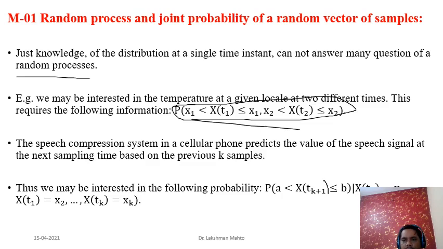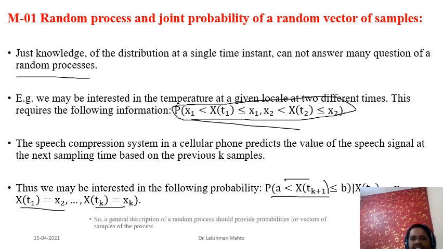It would definitely be conditioned by history: what the speech signal was at time t1, at time t2, up to the just previous time tk. So this is totally conditioned by the history at previous times, t1 to tk. We need to know the nature of the random variable at those times. That is where we need to calculate conditional probability. Sometimes conditional probability will come, sometimes joint probability will come. It depends upon what kind of question is coming.